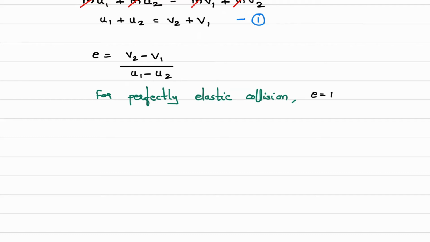If you substitute the value e equal to 1, what equation will you get? u1 minus u2 is equal to v2 minus v1. Then I can get the value of v2 from this equation. So v2 is equal to u1 minus u2 plus v1. This is equation number 2.